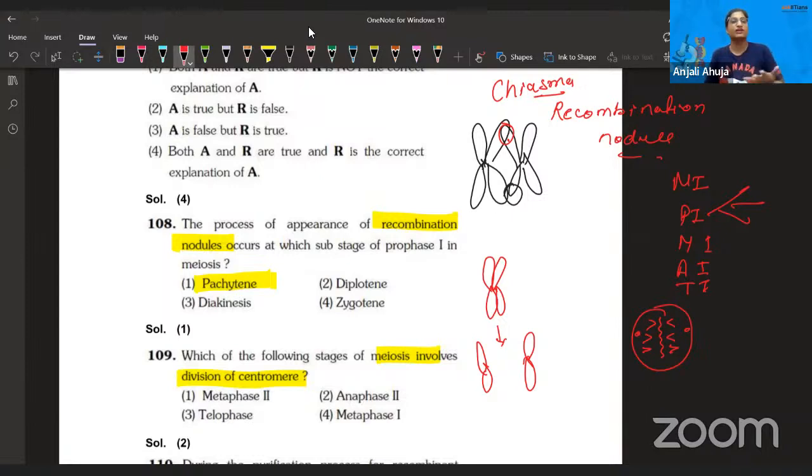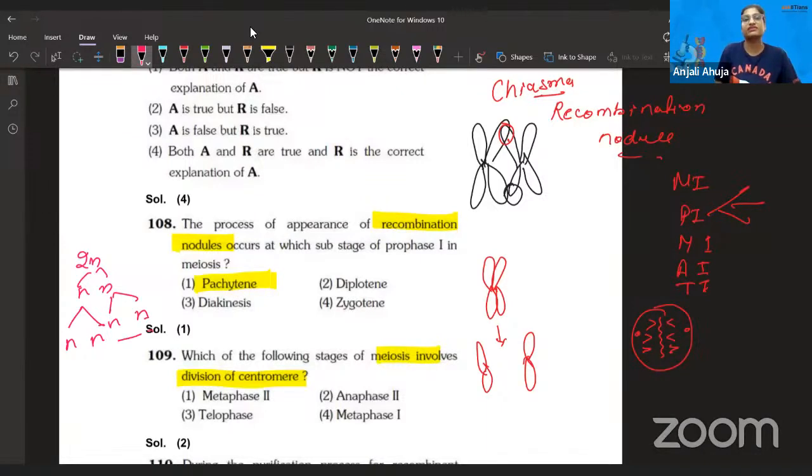Anaphase 2. They have not given any other anaphase here, right? Even if it were anaphase 1, that also involves chromosomes getting separated. So anaphase 2 is the answer, because in meiosis, 2n will become n in meiosis 1, then n remains n as the equational division happens. But definitely we're talking about the centromere, not the mass of the chromosome, right? So you should understand that, and the answer is anaphase 2.